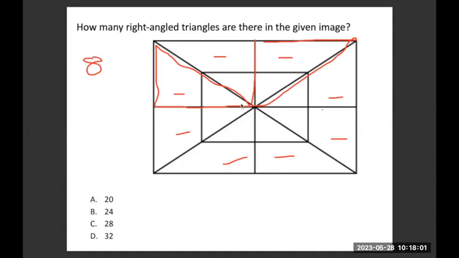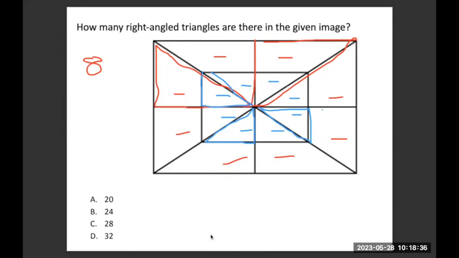Then I will say which are the right angle triangles formed by these smaller shapes. Like this you will also get 8: 1, 2, 3, 4, 5, 6, 7 and 8. The next question I will ask is, besides this, which are the right angle triangles formed by more than 4, 5, 6 shapes?